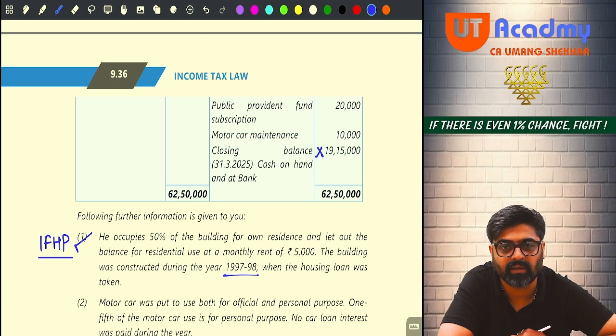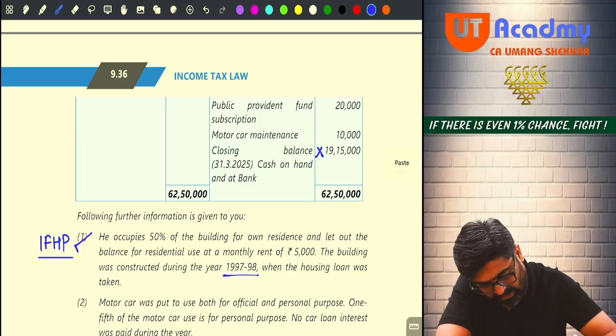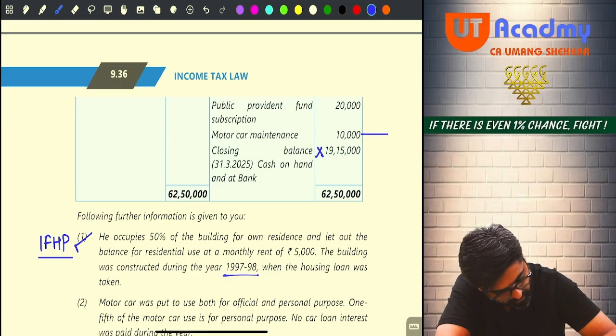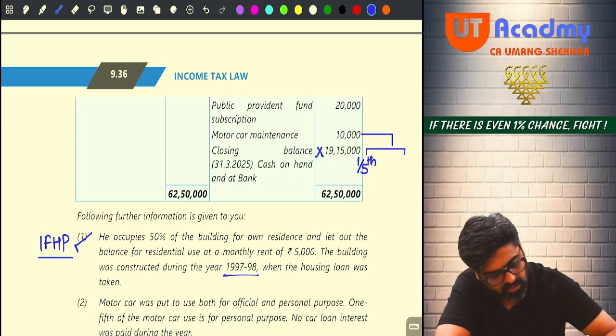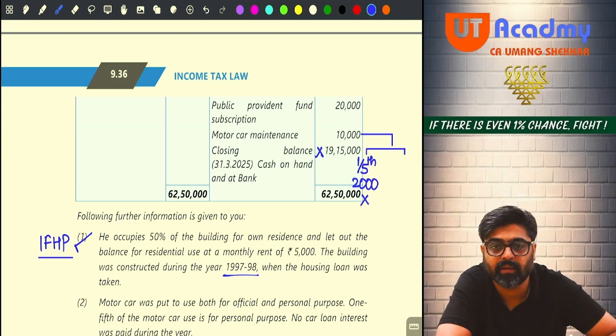So this motor car maintenance, out of this 10,000, 1/5 is relating to personal use. 2,000 will be allowed or will not be allowed? Will not be allowed as a deduction under PGBP head.